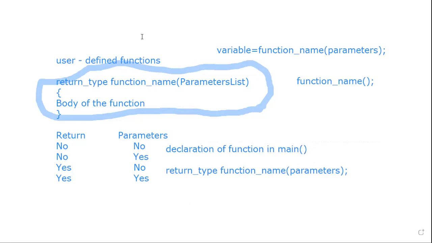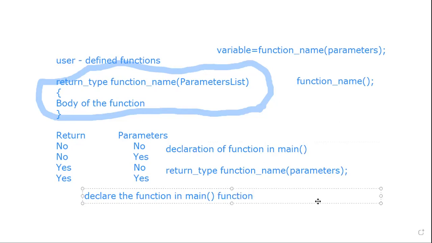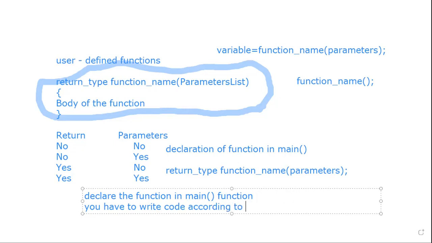So remember this simple logic. If you want to execute a function, first you have to declare the function in the main program, in the main function. The second thing is you have to write the code according to the definition.